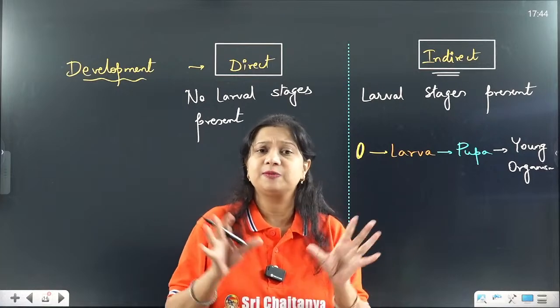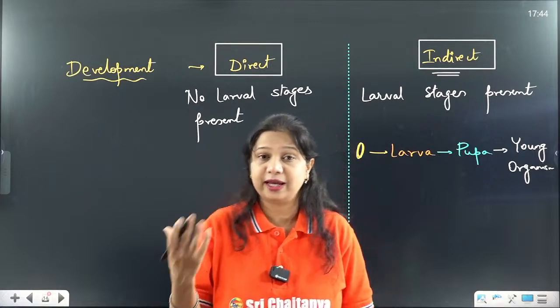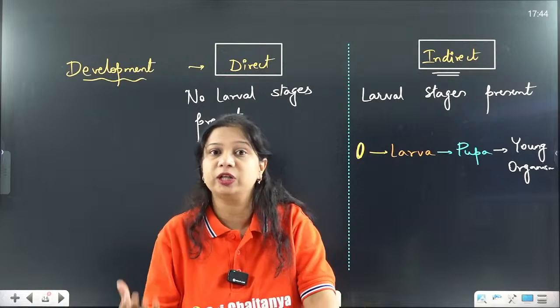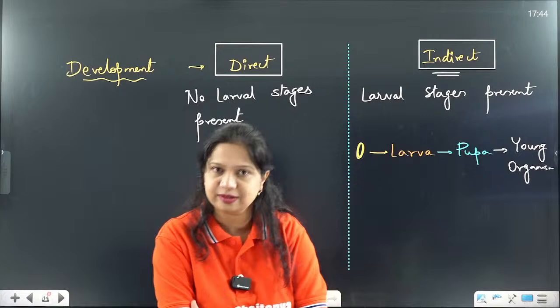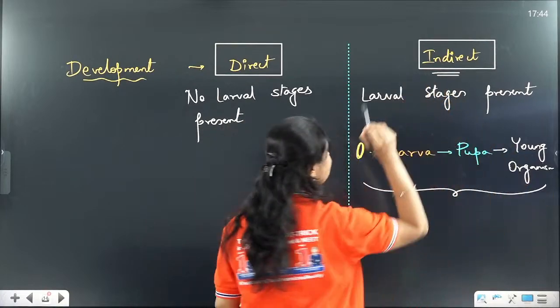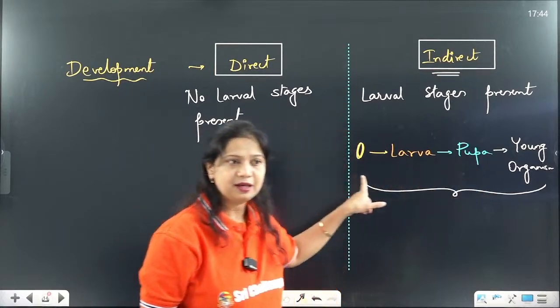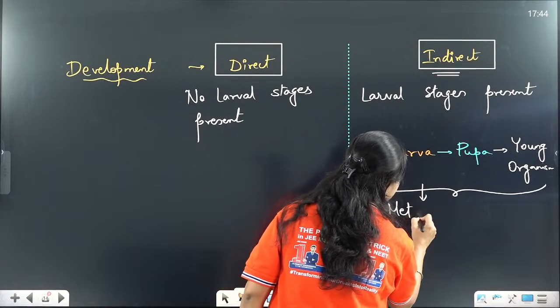Later it develops wings, later the feeding habit changes, the staying habit changes, and slowly it undergoes further more changes, and finally it changes into a young organism. Such type of development is called as indirect development, and these changes are called as metamorphosis.